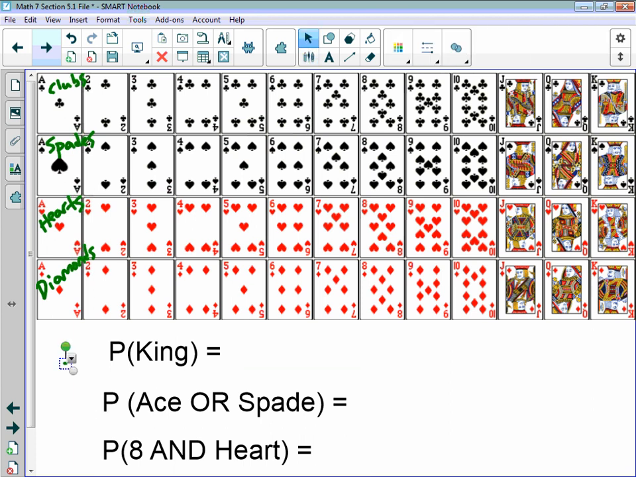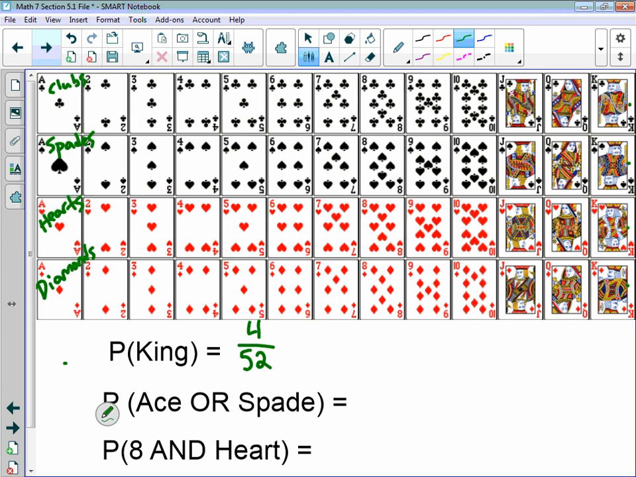So let's first look, well, what's the probability of getting a king? You could get a king of clubs, a king of spades, a king of hearts, or a king of diamonds. It doesn't say what type of king, it just says get any king, which means that if you had a full deck of cards, there'd be 4 favorable outcomes out of the total number of cards, out of 52. We need to simplify that.